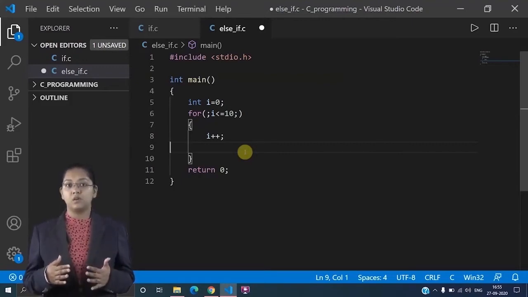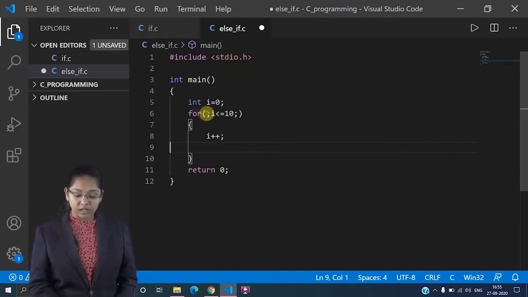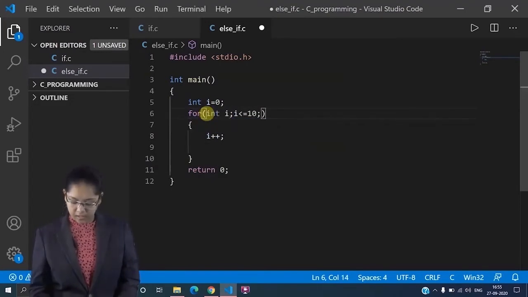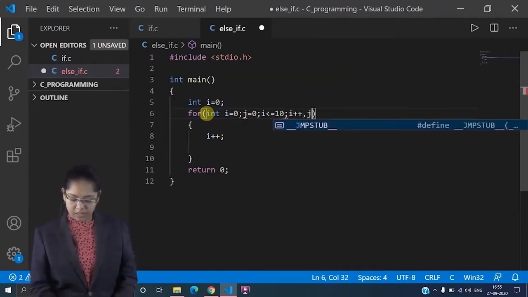Remember this. Similarly, I can do like this also. int i is equal to 0, then again j is equal to 0. And here I have written i plus plus, j plus plus.